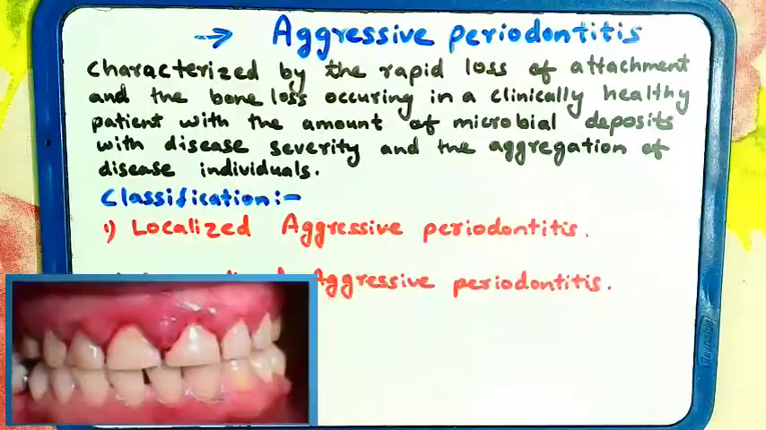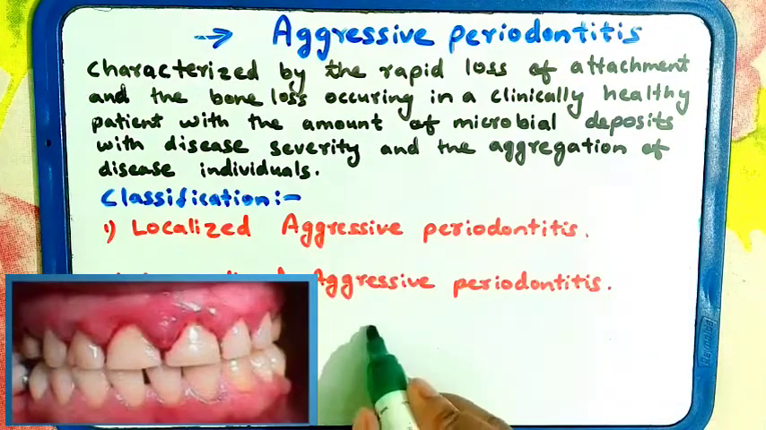Today our topic is aggressive periodontitis. The definition of aggressive periodontitis is that it is characterized by the rapid loss of attachment. The loss of attachment is seen. That means the gingiva will be detached from the tooth.